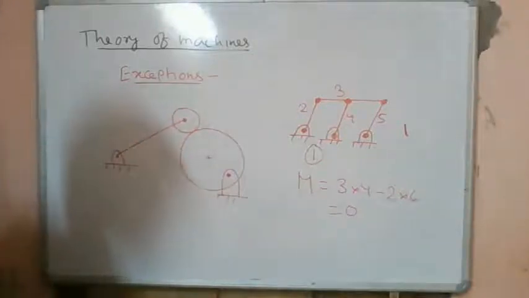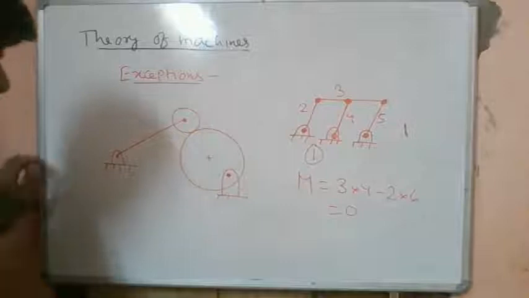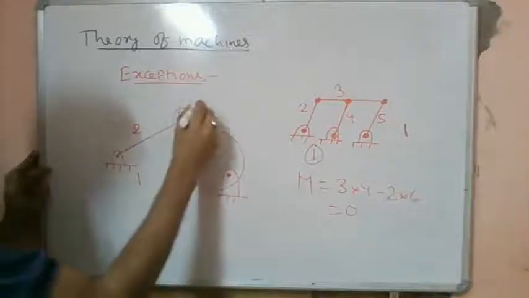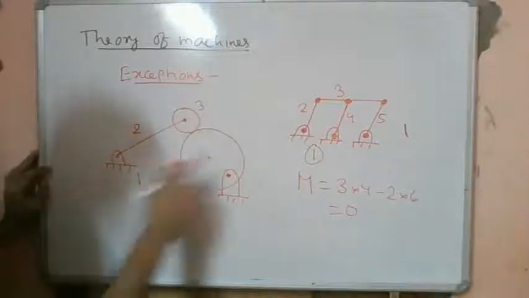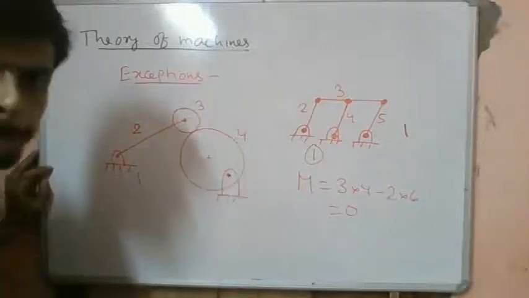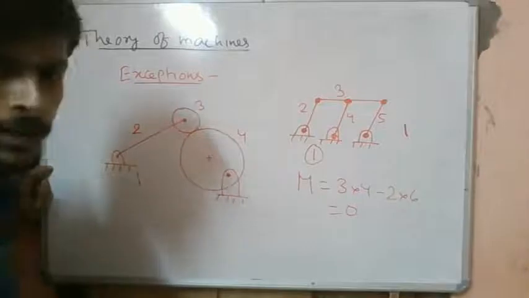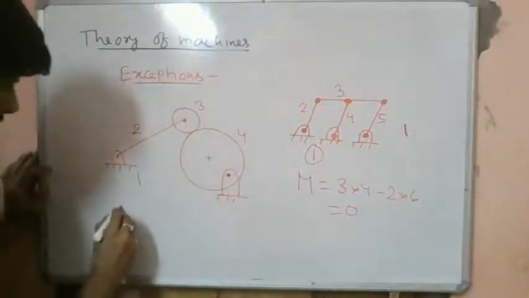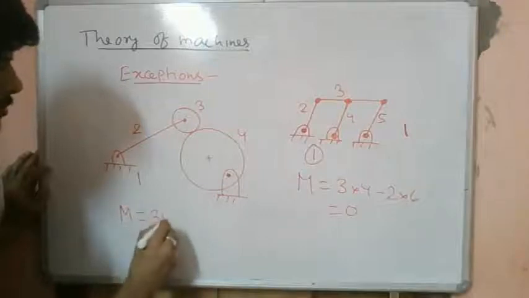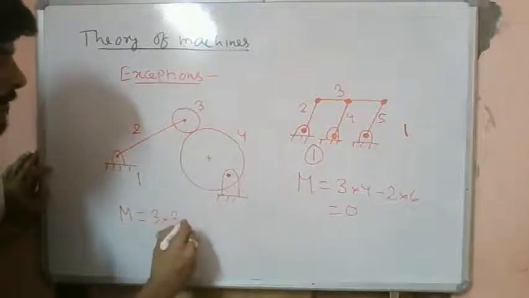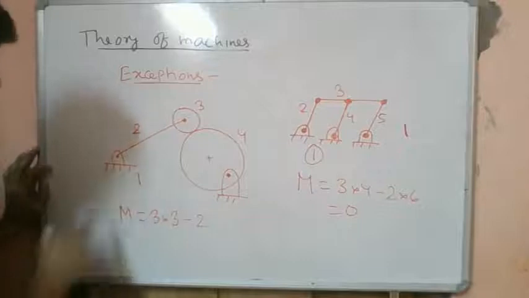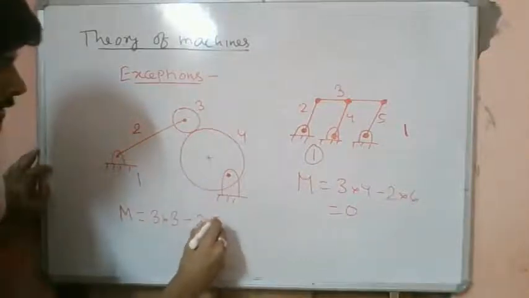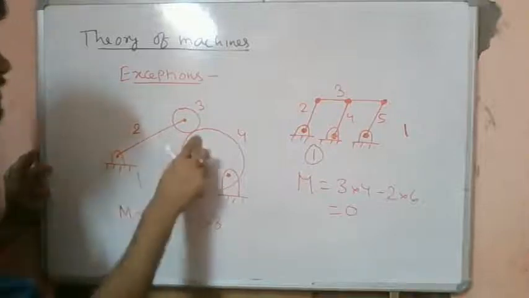This is ground link 1. This is link number 2. This roller is link number 3, and this is 4. So let's try to find out the degree of freedom or mobility of this. 3 into (4 minus 1), minus 2 times, how many lower pairs are there? 1, 2, 3, right? 3 lower pairs are there. How many higher pairs are there? There is only one higher pair, right?